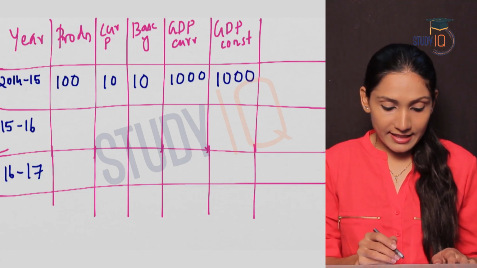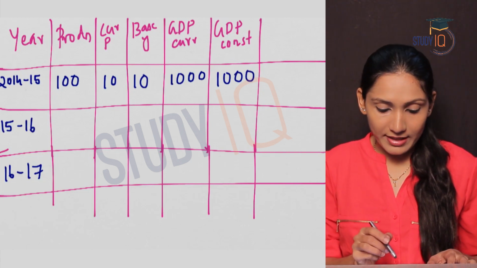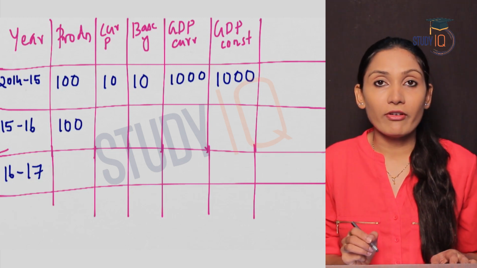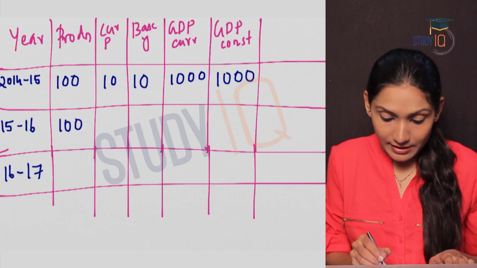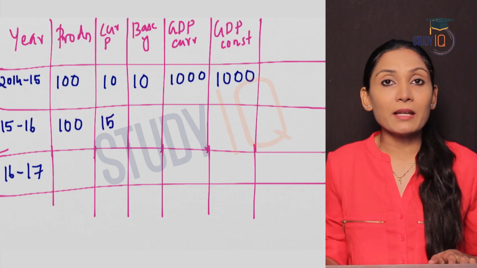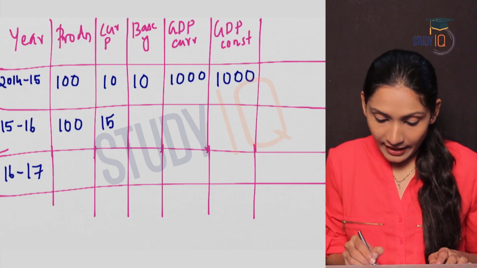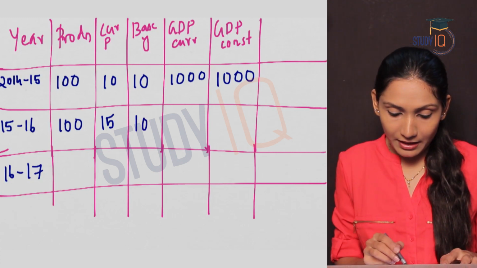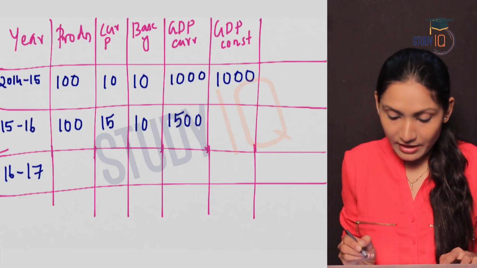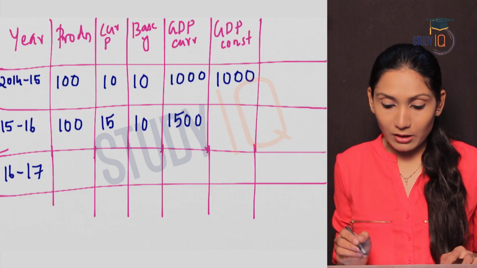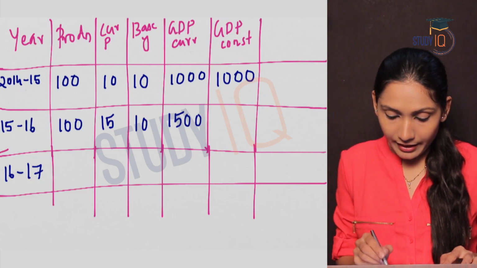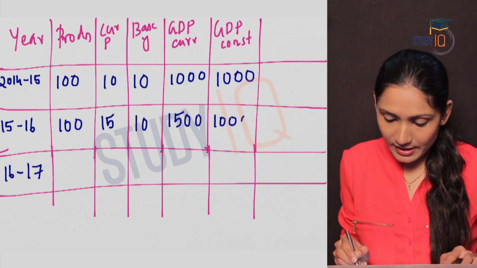GDP at constant prices will be production 100 into base year price, that is 10, that is 1000. So coming to the next year, 2015-16, assume that production was 100 units itself, but the current year prices increased to 15. Earlier it was 10, now it is 15. Base year price is constant, so it is again 10. GDP at current prices will be production into current year price, that is 1500. GDP at constant prices, production into base year price, that is 100 into 10, that is 1000 again.